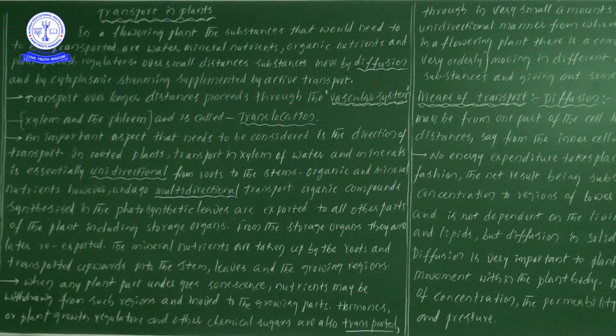At that time, whatever nutrients are present in that particular old leaf will all be translocated to the young leaves. This is an important statement, don't forget. Next one, nutrients may be withdrawn from such regions. That means nutrients which are withdrawn from the old regions move to the growing parts, that is, young parts.